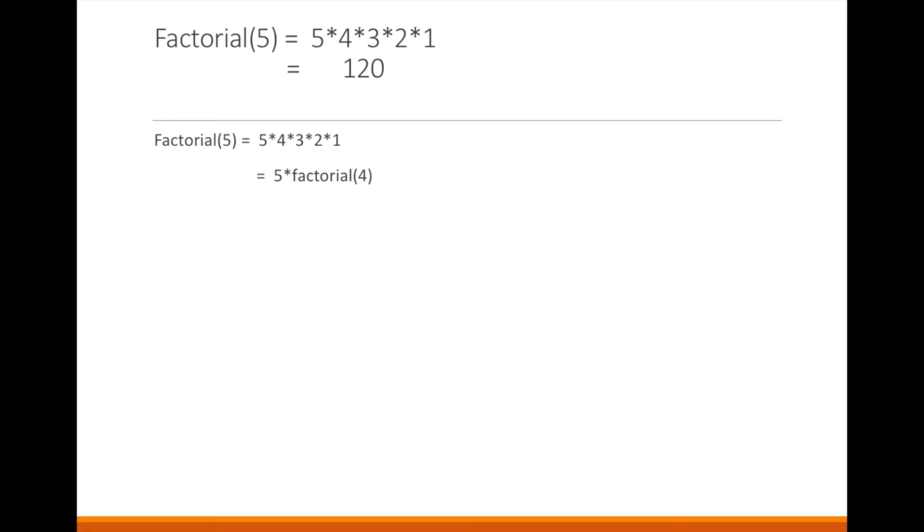Again I can rewrite factorial 4 as 4 into factorial 3. In the same way it continues. Now this process continues, so here we have to stop. Factorial 1 is equal to 1, so this process stops. So we write 5 into 4 into 3 into 2 into 1. What is the final answer? 120.